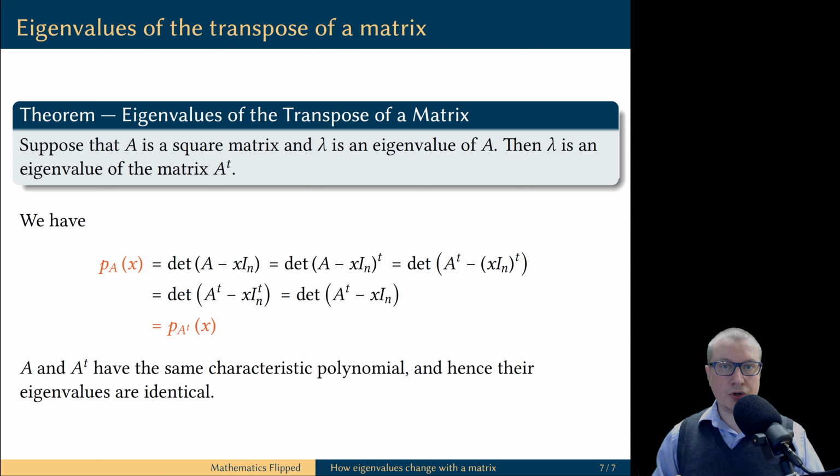This result is in contrast with all the previous results we proved in this video. In the previous results, eigenvalues have changed, but eigenvectors remained the same. But notice that in this proof we did not use eigenvectors. This is because when you take the transpose of the matrix, eigenvalues remain the same, but the eigenvectors may actually change.